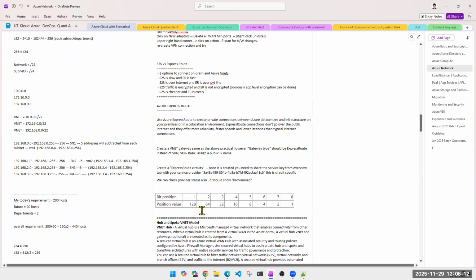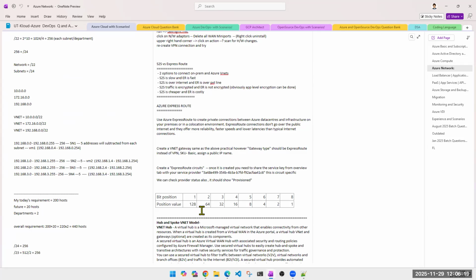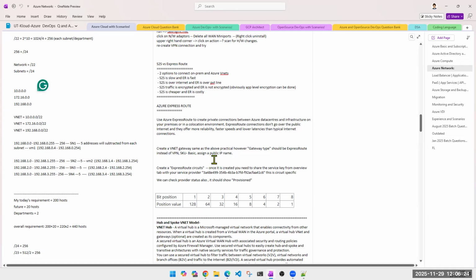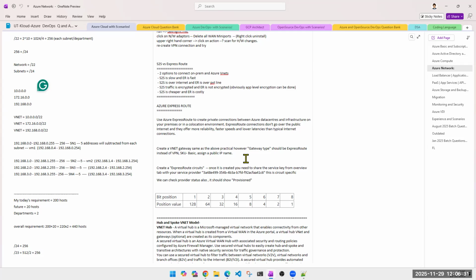You should be able to talk about hub and spoke. You should be able to explain it, and put it in a story: okay, this is how we used hub and spoke for one of the clients. Scenario could be, the client wanted a firewall on every virtual network, or in fact, a firewall for every application. So instead of putting a firewall on all the VNets, we used hub and spoke, and we made sure the ingress traffic, which is incoming traffic, and egress traffic, which is outgoing traffic,